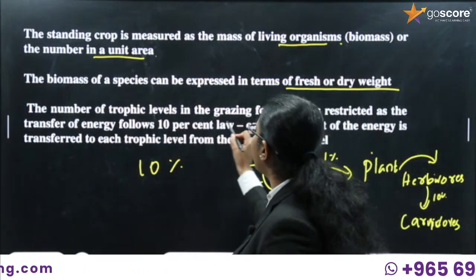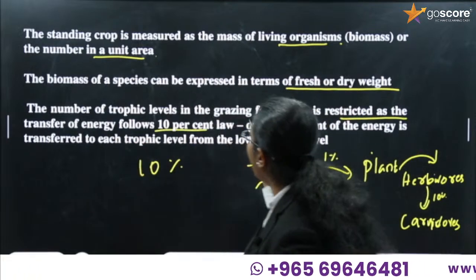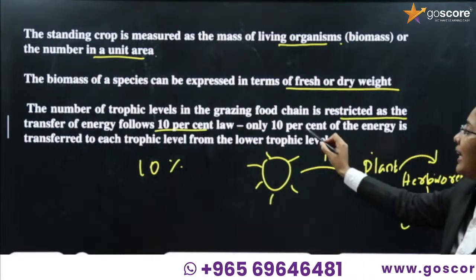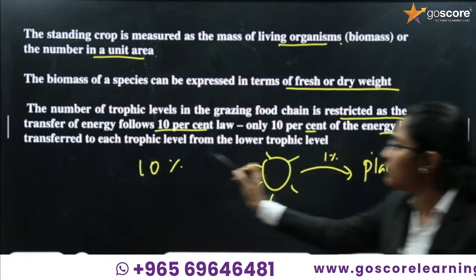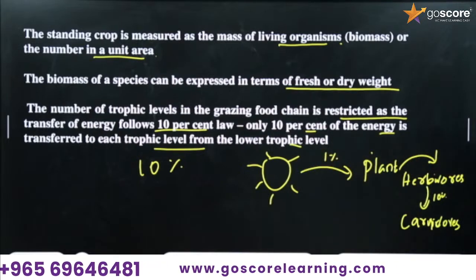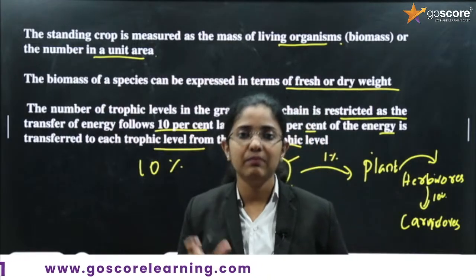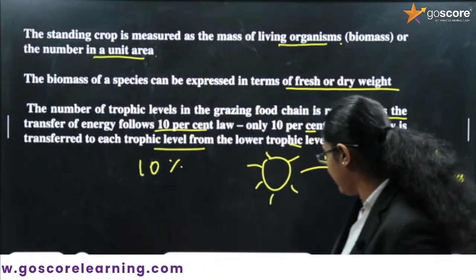The number of trophic levels in the grazing food chain is restricted as transfer of energy follows the 10 percent law. Only 10 percent of the energy is transferred to each trophic level from the lower trophic level. So that simple it is. From each trophic level only 10 percent of energy is transferred.